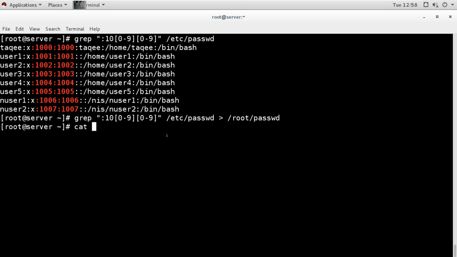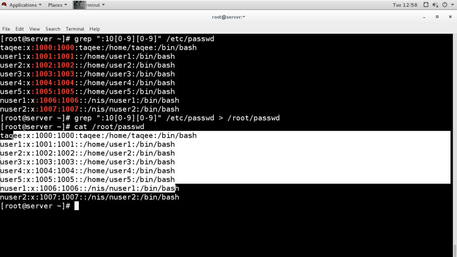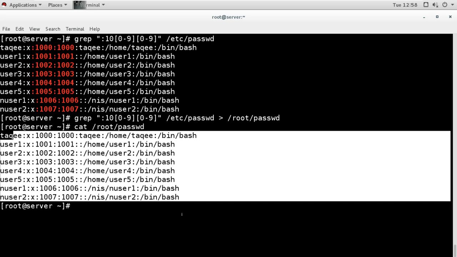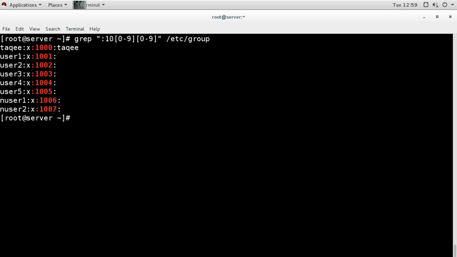So we can check, this file is created, and it has all the information about the normal users we have. I will do the same thing for the group file also. So if I do it for the group file, now it shows information about groups.